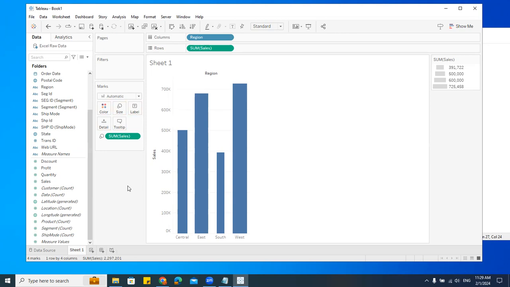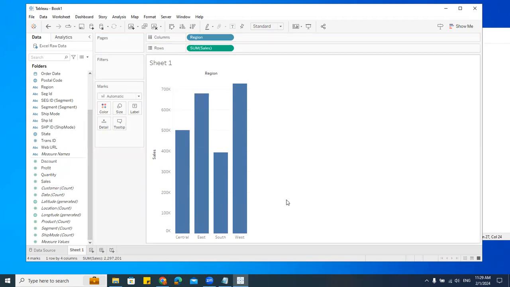In some places. So this is what we call marks, wherein we can use these options to change the visualization. Understood? Now, let me remove this. Can you see that? It is normal. Now, if you want to have labels here, I want to have the labels. Take the sales and I'll put it in label. Can you see that? The label.